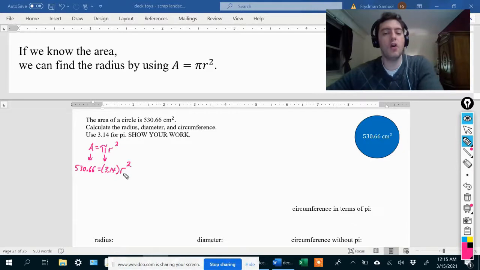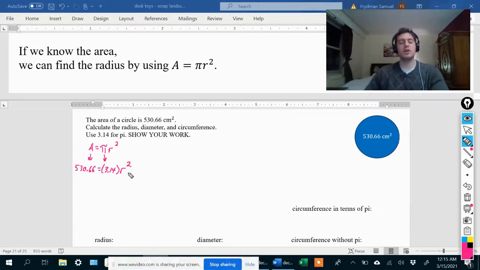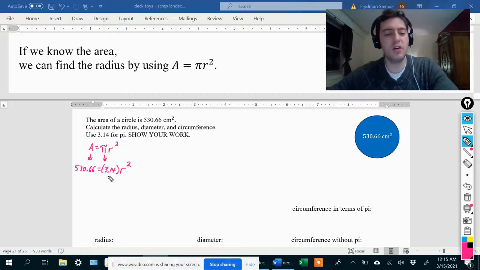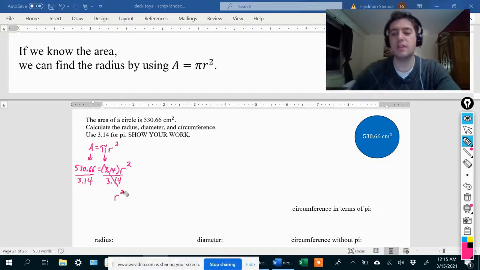Okay, so now we need to get the r by itself. Now we have two numbers on the same side of the equal sign as r. We have this 2 over here, the exponent of 2, and we also have the pi, 3.14. What we're going to do to get the r by itself as our first step is divide both sides by pi, or 3.14 in this case, since that's what we're using for pi. They cancel over here. We still have r to the second power. Don't forget to write that exponent over there. We will deal with that later.